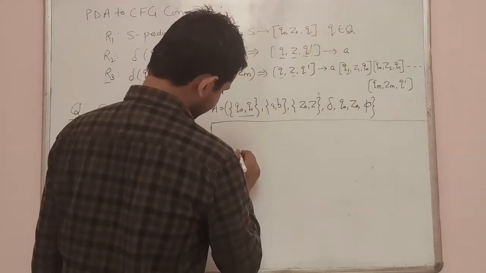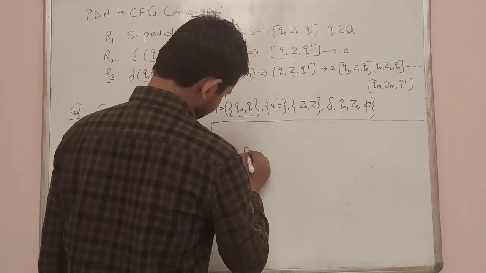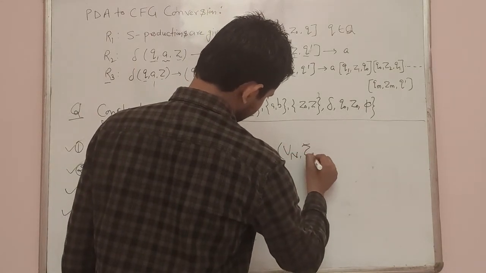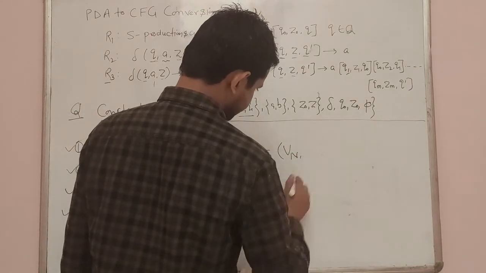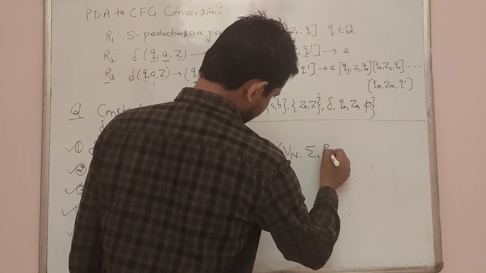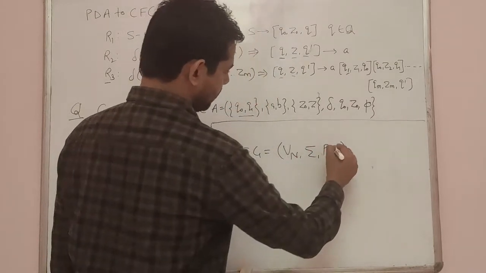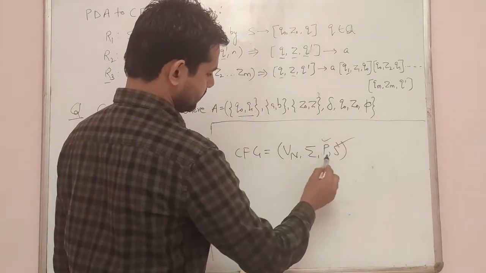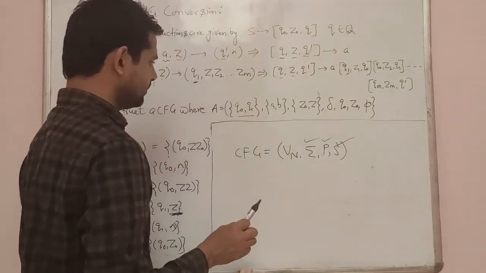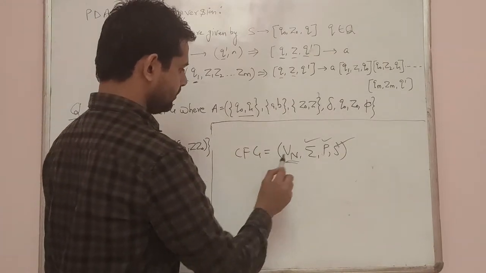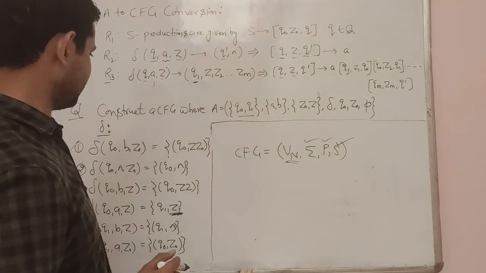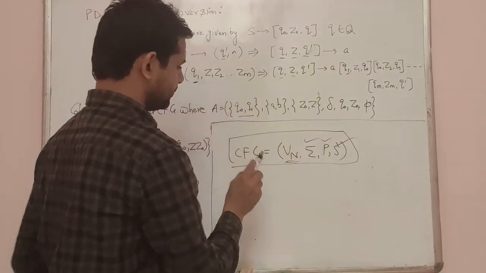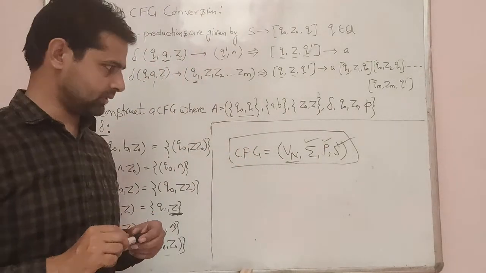In that case your context free grammar CFG will be Vn, sigma, P and S. We have already written that: starting state, set of productions, your input symbols, and your terminals. So we can write the grammar by using the previous productions.